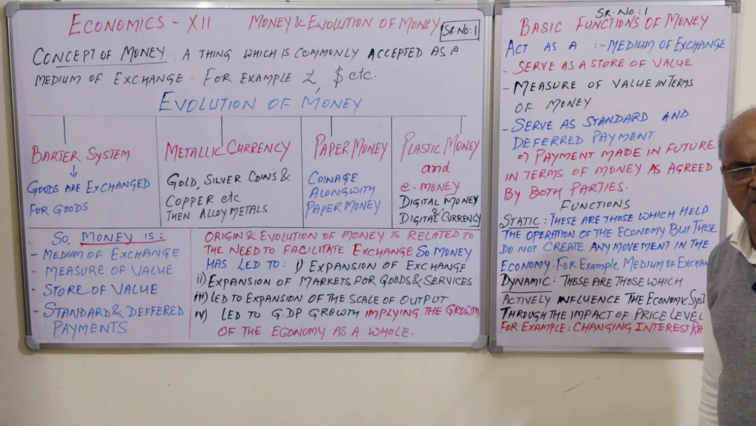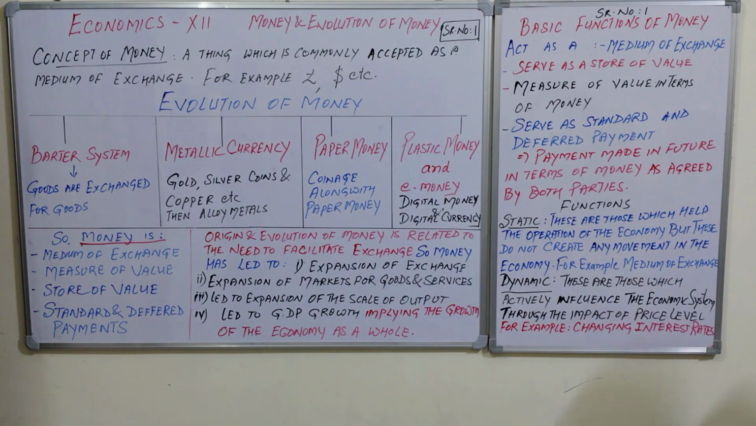Economy means the way we are earning, from which sector. On the other hand, dynamic functions are those functions which actively influence the economic system: consumption, production, and distribution activities. And it makes a circular impact. One cannot exist without the other, and the other cannot exist without the third. That is why it is called a circular problem.